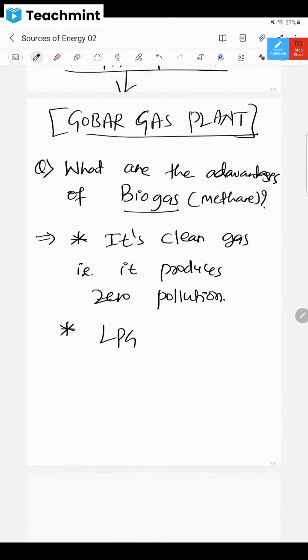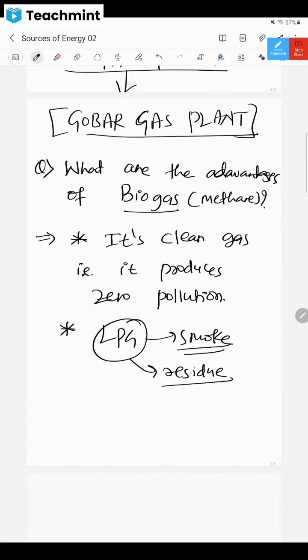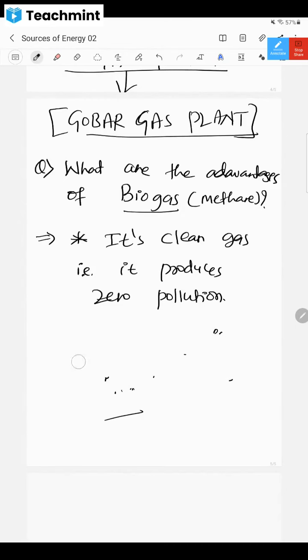On burning it, is it producing smoke, dear children? Does it leave any residue on burning those liquid petroleum gas cylinders? Very little smoke comes, and the residue is also minimal. Like that, methane is also a clean gas, and it produces zero pollution.